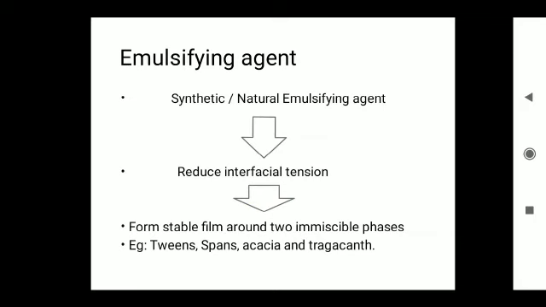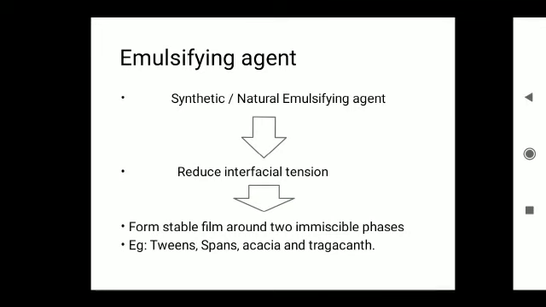Emulsifying agent. Some of the surfactants also act as emulsifying agents. There are two types of emulsifying agents: oil in water type and water in oil type emulsifying agents. Generally, many synthetic or natural emulsifying agents are widely used.